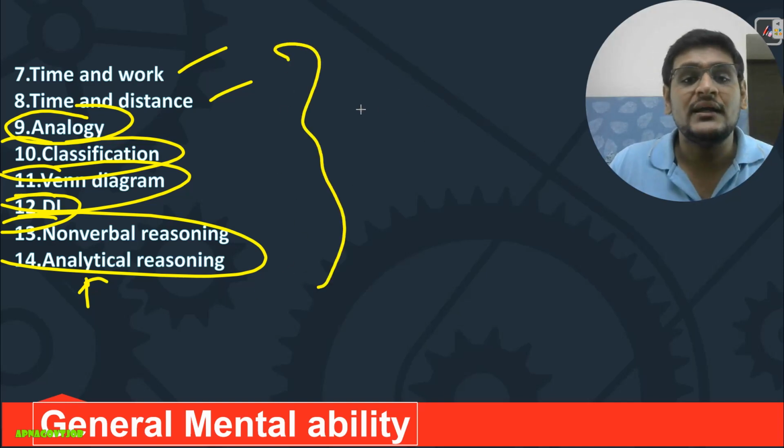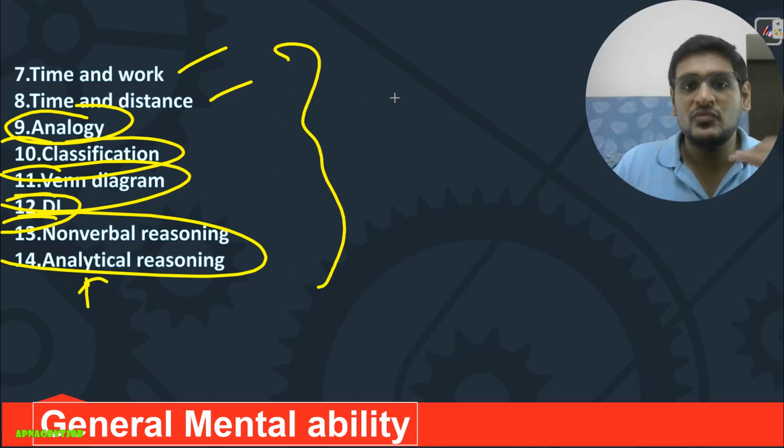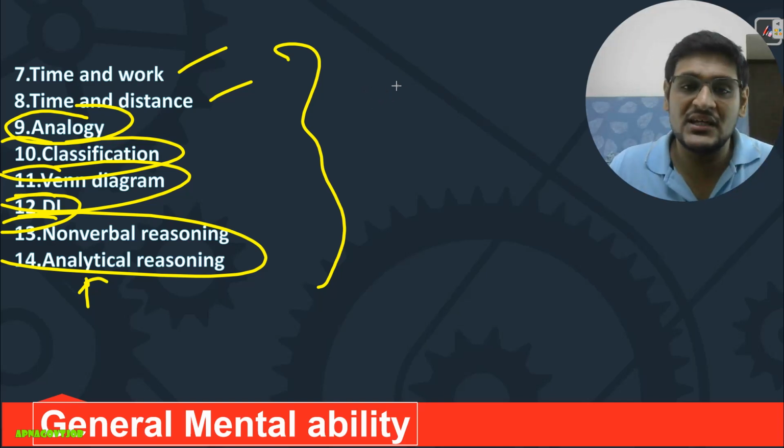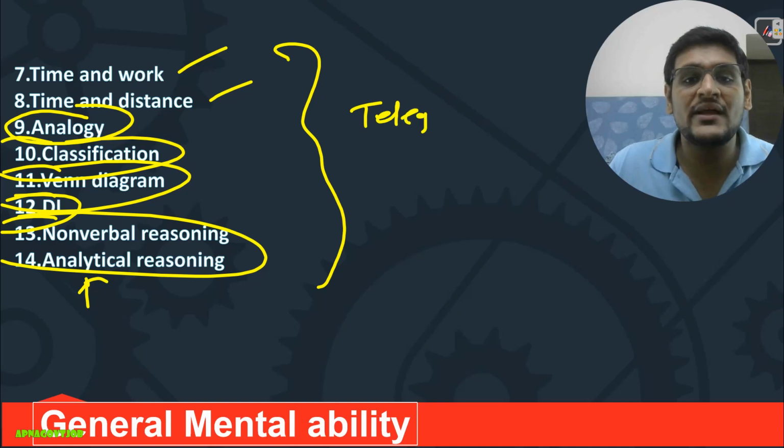Now here the Q box is there in your success pack. I will give it for the master success pack. You have already solved the Q box for general mental ability, and that is enough. Then the daily Telegram PDF you are getting, that Telegram PDF also you can practice.